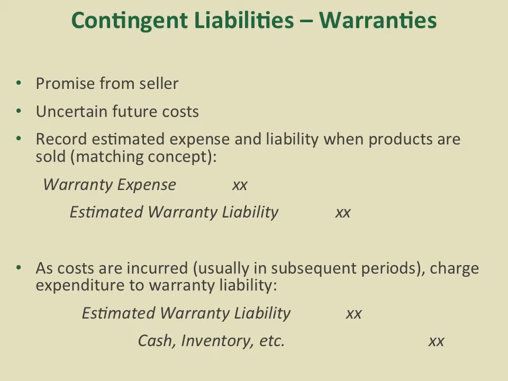So this journal entry is the estimation of the possible future warranty expenses. And it has to be recorded in the same period of the sales revenue is booked. It is consistent with the matching principle. And when costs really occurred, usually in the subsequent period, then we're going to debit estimated warranty liability, credit cash, inventory, or other asset. Depends on the scenario.